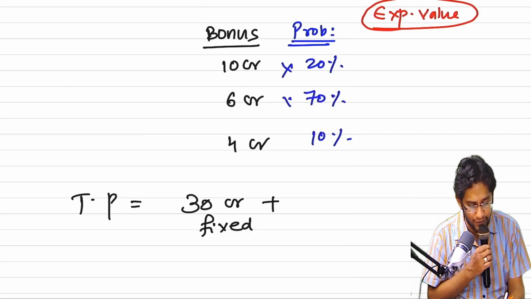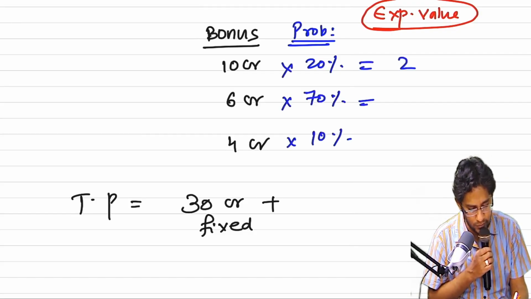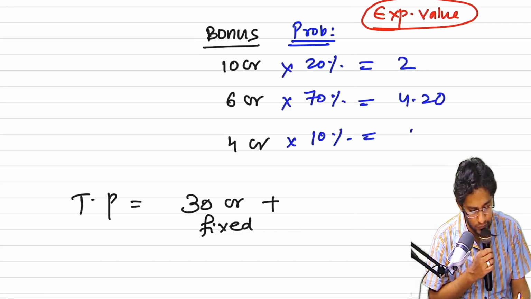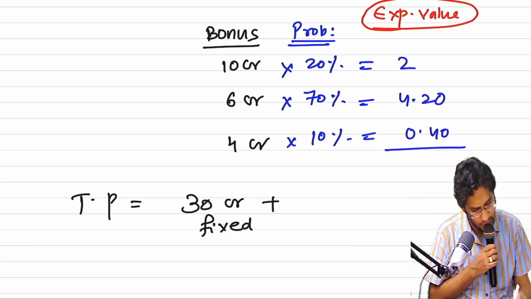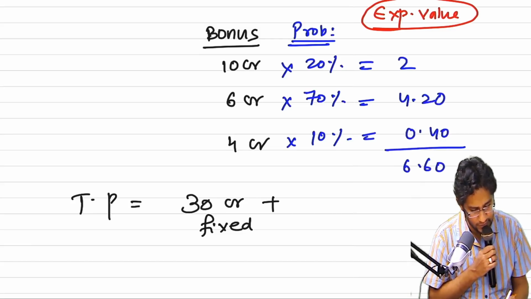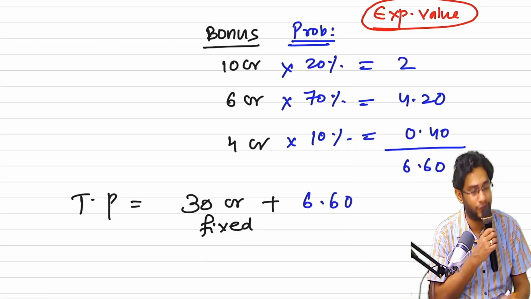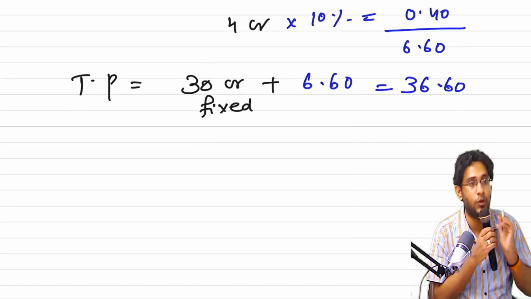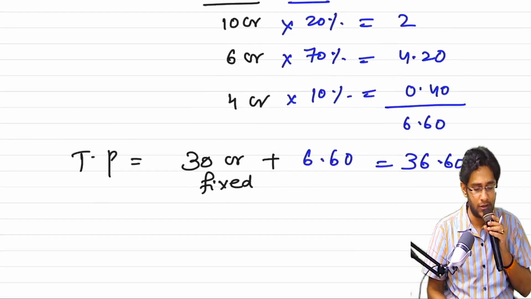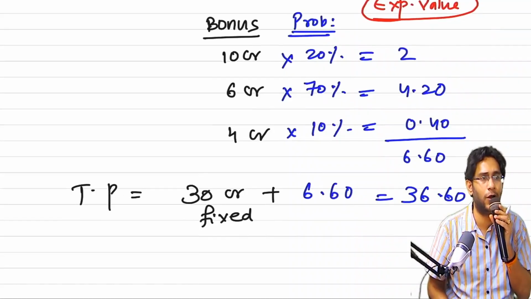Go and average them. So 2, 4.2, 0.4. How much is this? 6.6. It is 6.60, add it up. So your overall transaction price is 36.6. If you do this, you are applying the expected value approach.